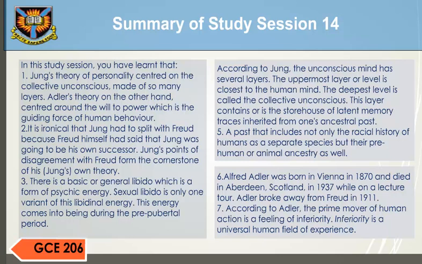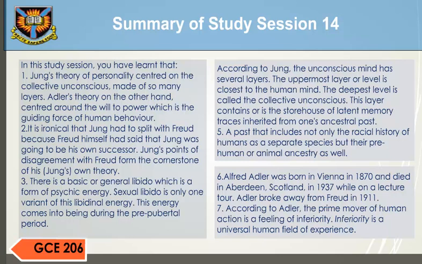3. There is a basic and general libido, which is a form of psychic energy. Sexual libido is only one variant of this libidinal energy. This energy comes into being during the pre-pubertal period. 4. According to Jung, the unconscious mind has several layers. The uppermost layer or level is closest to the human mind.